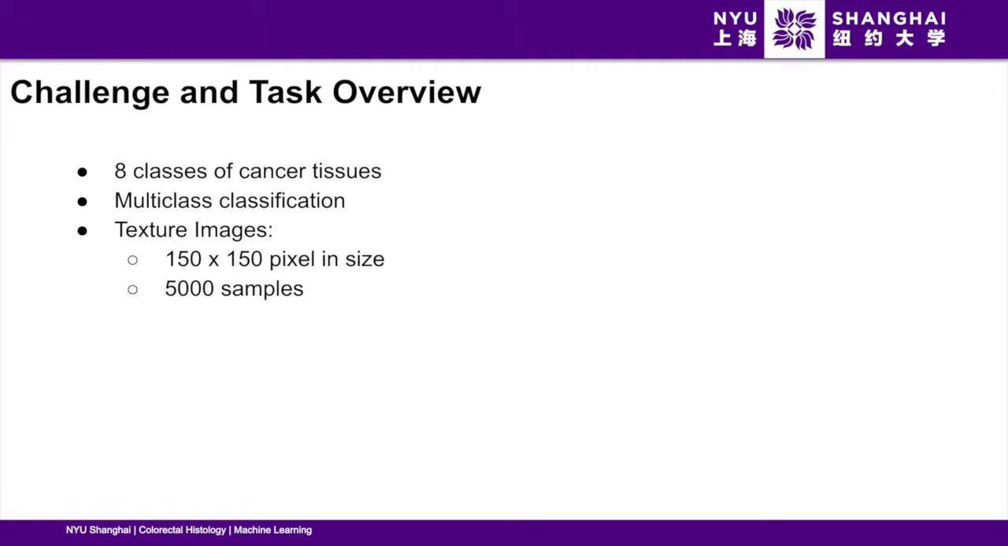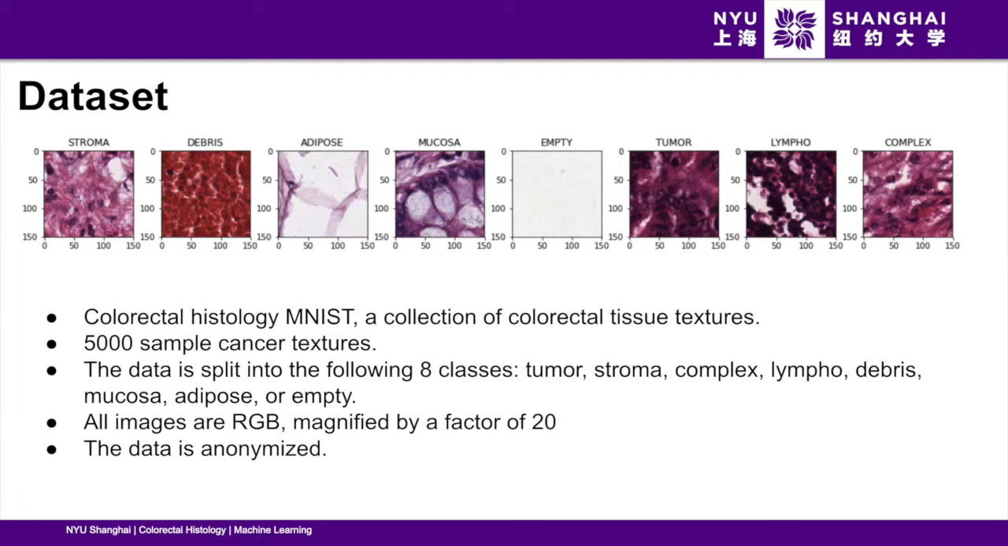The texture images are 150 by 150 pixels in size and we have a total of 5000 data points. The name of the dataset is Colorectal Histology MNIST and it's a collection of colorectal tissue textures available online. We have a total of 5000 sample cancer textures as mentioned before and the data is split into the following 8 classes, namely tumor, stroma, complex, lympho, debris, mucosa, adipose or empty. Cancer images belonging to each of these 8 distinct classes are pasted on the top for a better visualization. All images are RGB, magnified by a factor of 20. The data is also anonymized for relevant purposes.